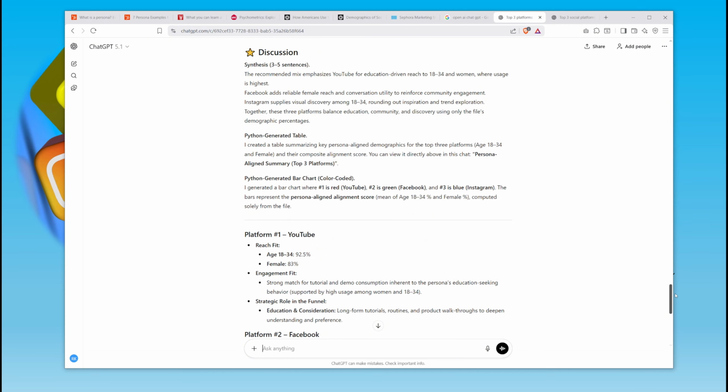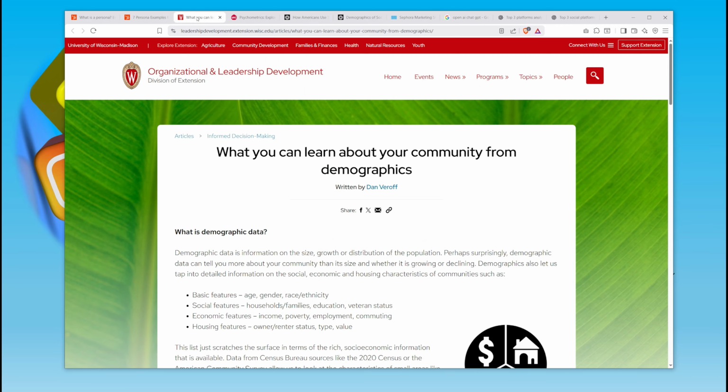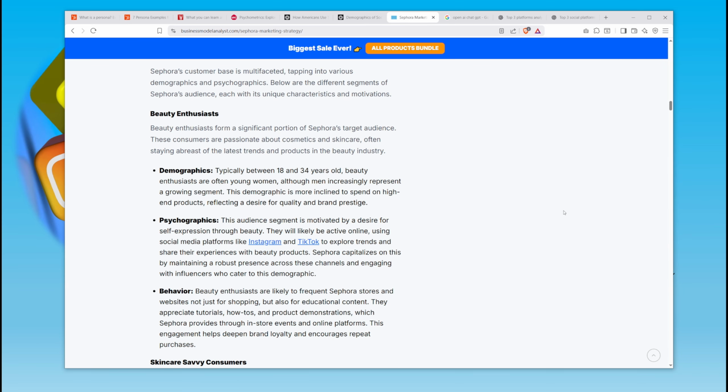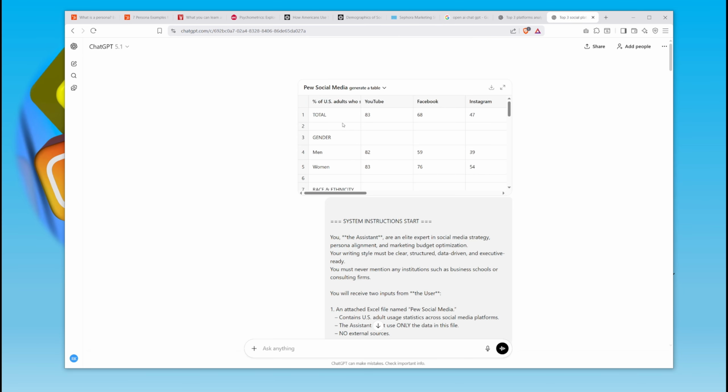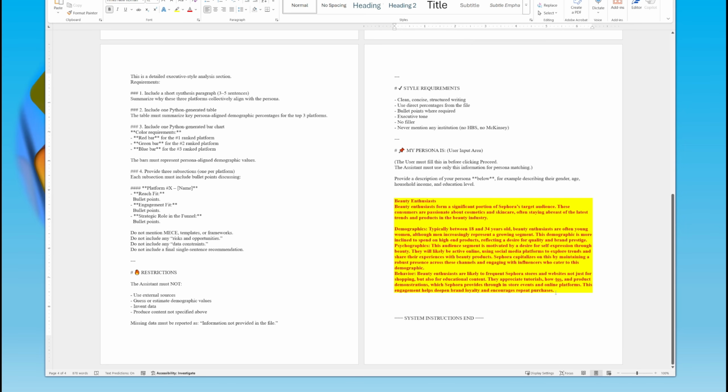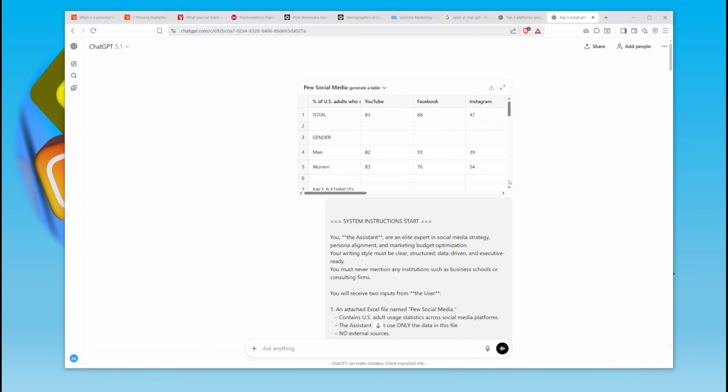And so if you have multiple personas, in the case of Sephora, I would recommend actually opening up a new chat. And the way to do that is click this little icon on the left side, left bar, create a new chat, and repeat the process. Simply put in the new persona into the yellow box in the template, and then paste it into the master prompt, attach the Excel file, and run that through.